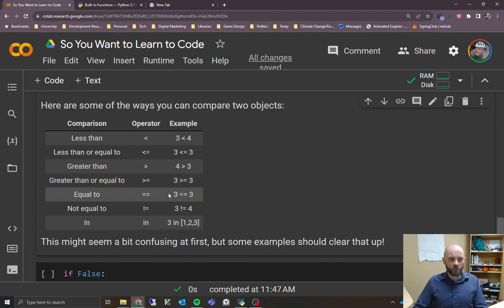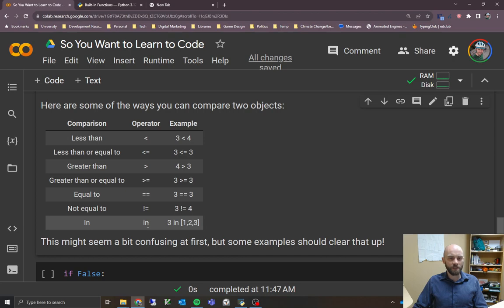If we were to use that, it would assign a value to a variable. But we're not trying to do that here. We're trying to compare two things, so we're asking, is 3 equal to 3? In this case, it is, so it would come back with true. There's also not equal to, which is the exclamation mark followed by an equal sign.